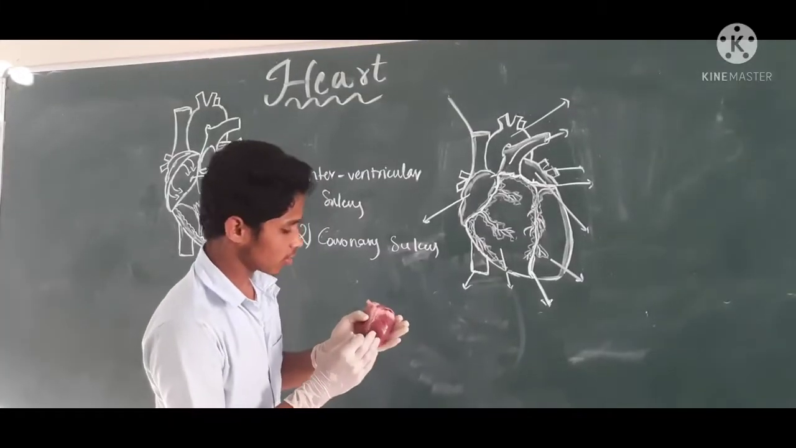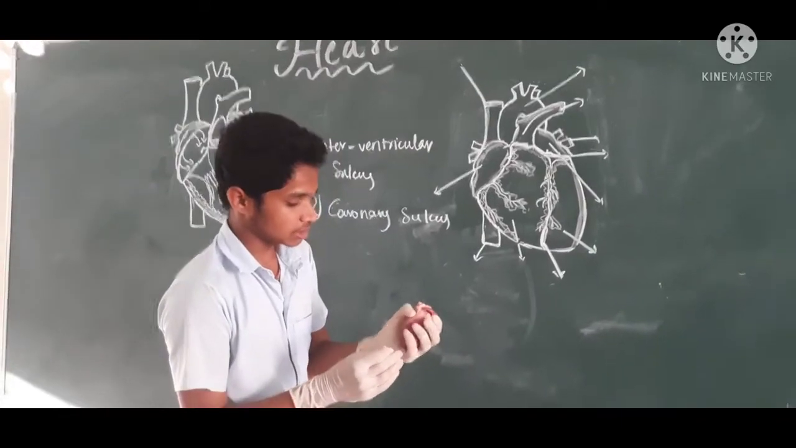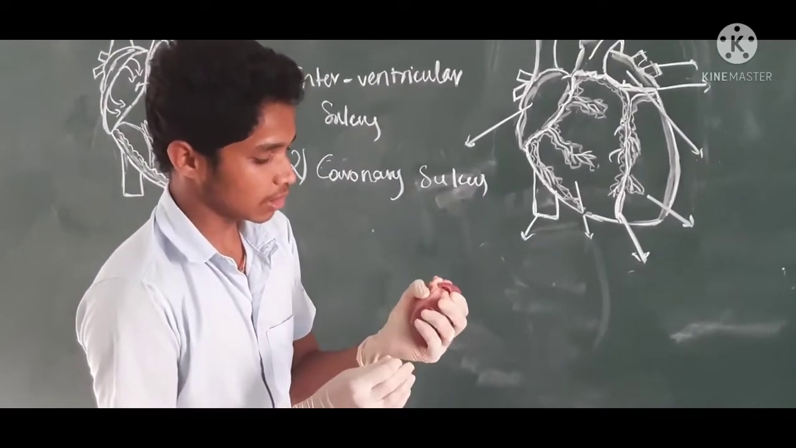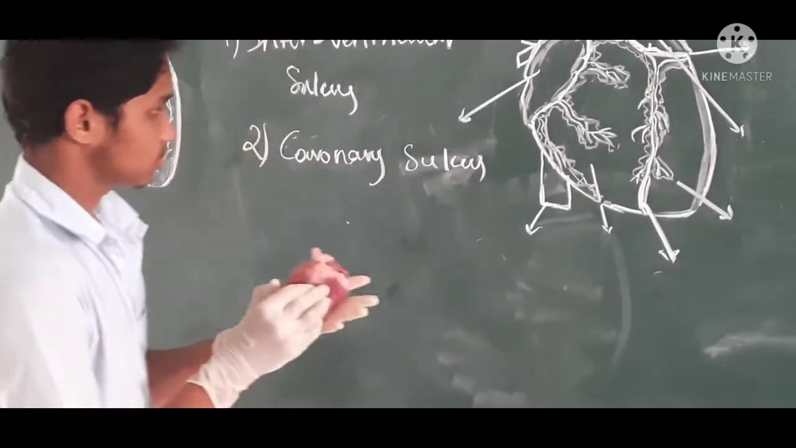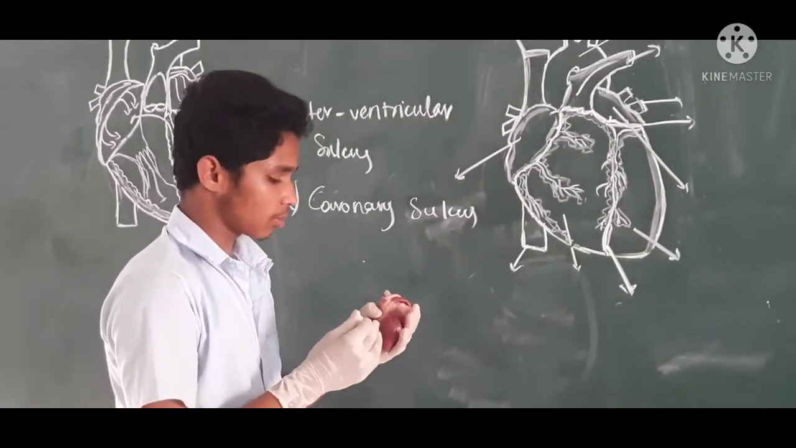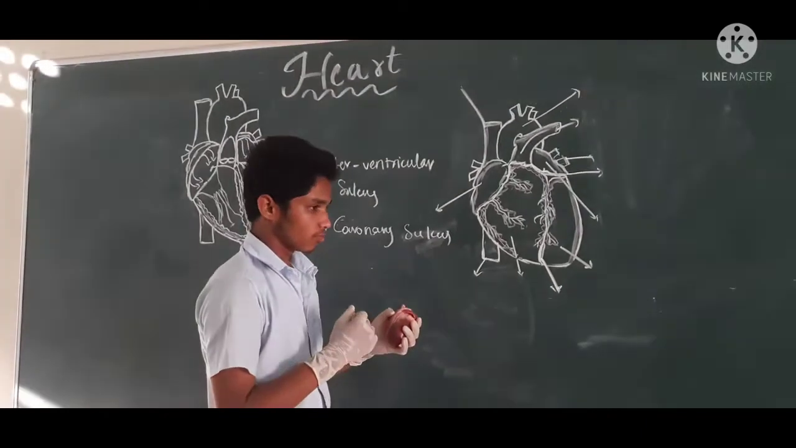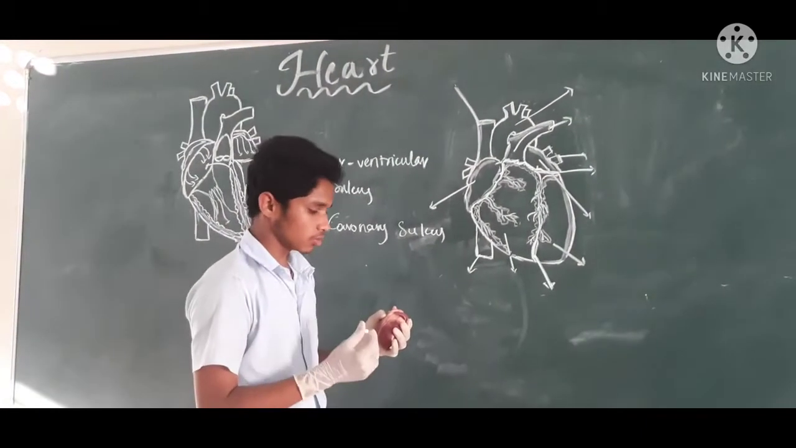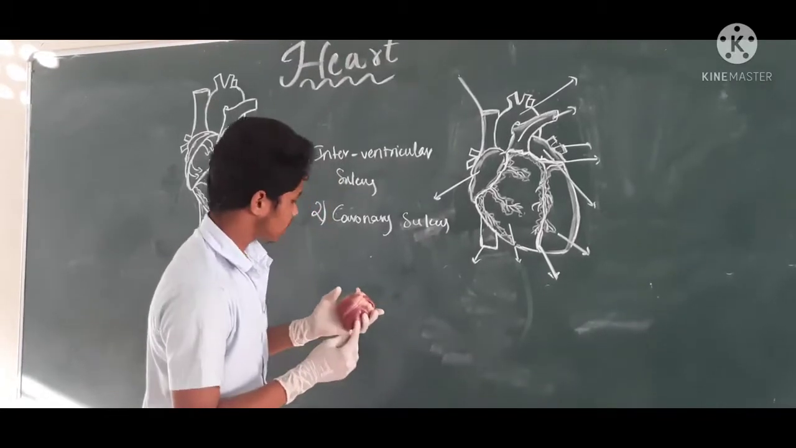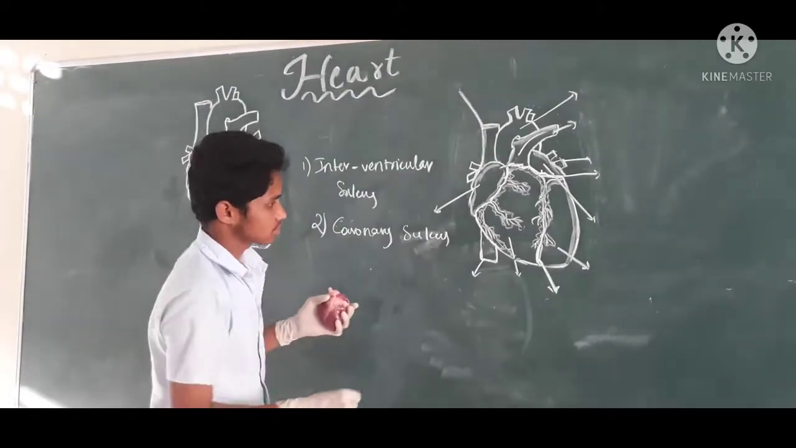This is the heart of a goat. It is pear-shaped, and its size is equal to a clenched fist. Firstly, let's discuss the external structure of the heart. With the grooves, the heart is divided into 4 chambers. Those grooves are the interventricular sulcus and the coronary sulcus.